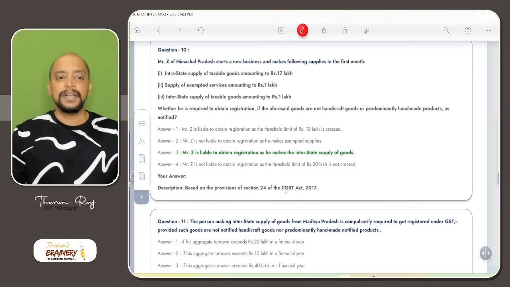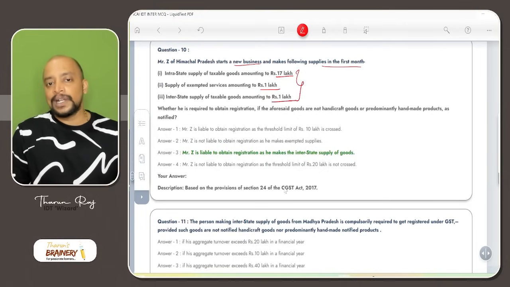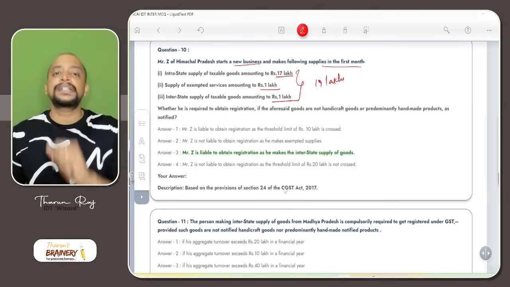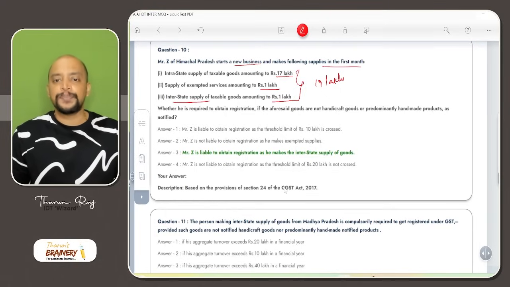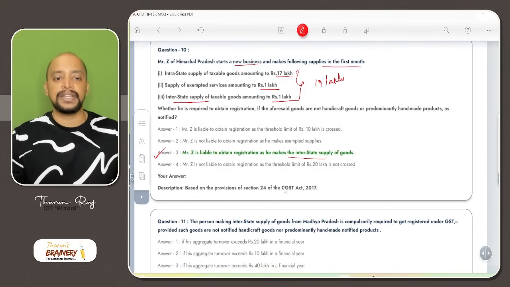Then question number 10. Mr. Z of Himachal Pradesh starts a new business and makes the following supplies in the first month. Intrastate supply of taxable goods 17 lakhs, exempted services 1 lakh, interstate supply of taxable goods 1 lakh. Even though the total is 19 lakhs, it does not exceed the threshold limit for registration. Even then, they are compulsorily required to get registered. Why? Because they are making interstate supply of taxable goods. Therefore, Mr. Z is liable to obtain registration as he is making interstate supply of goods. Compulsory registration under section 24 is applicable in this case.